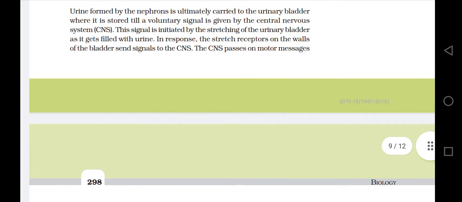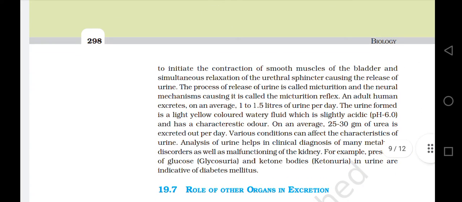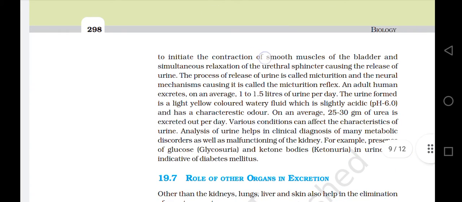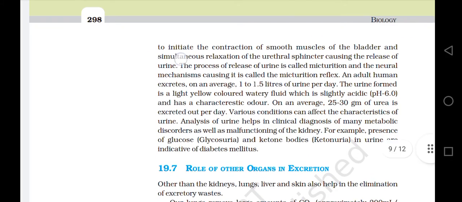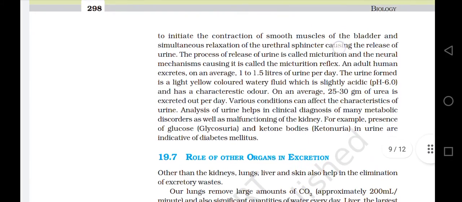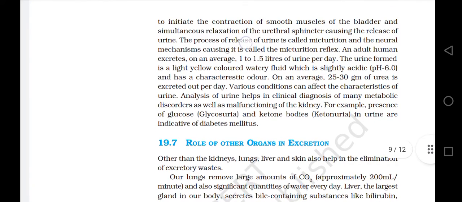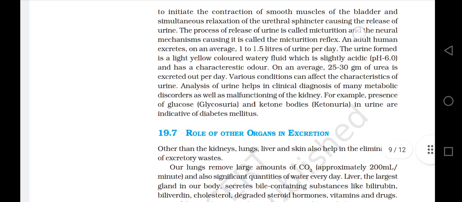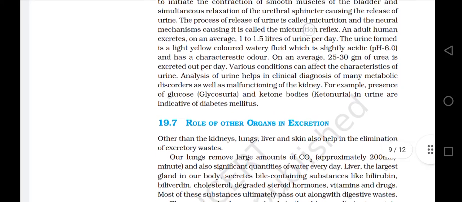The CNS passes on motor messages to initiate the contraction of smooth muscles of the bladder and simultaneous relaxation of the urethral sphincter, causing the release of urine. The process of release of urine is called micturition, and the neural mechanism causing it is called the micturition reflex.